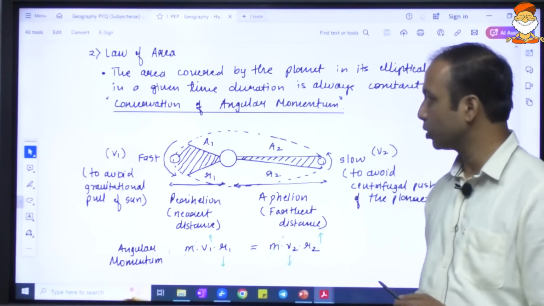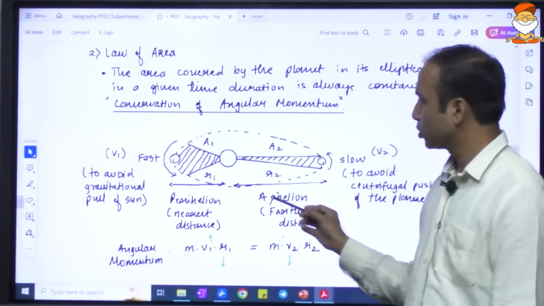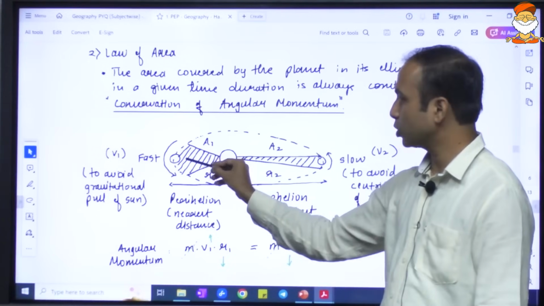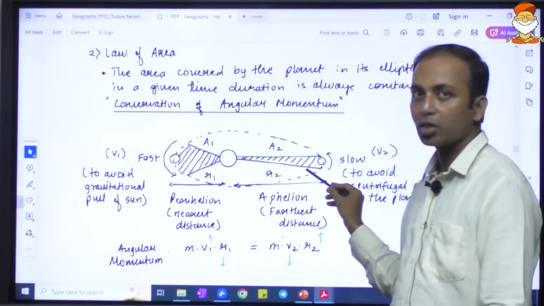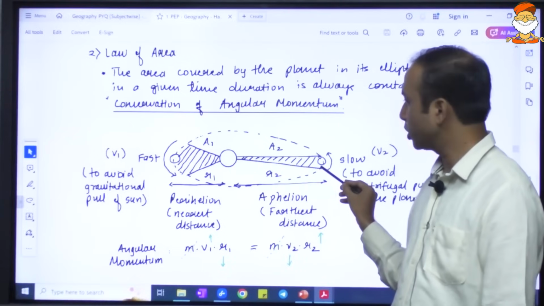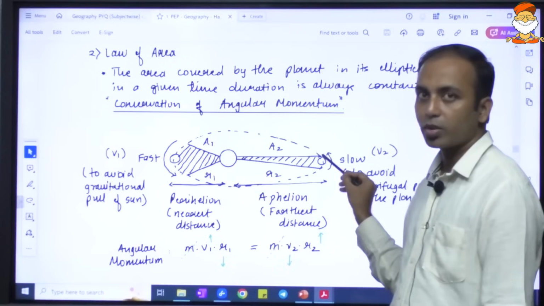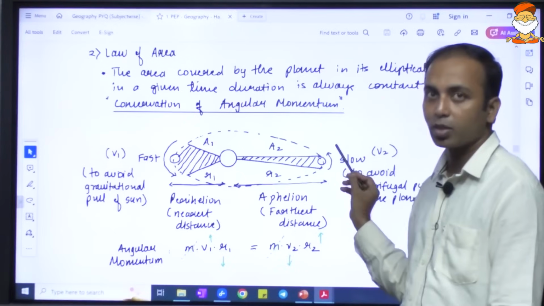I hope you know Newton's law of gravitation. So when the distance is less, gravitation is more. Don't you think when the planet is close, it should be pulled by the sun? Similarly, when the distance is far, the gravitational influence should be less. Don't you think, due to the centrifugal force, that it should be thrown away, but it does not happen.